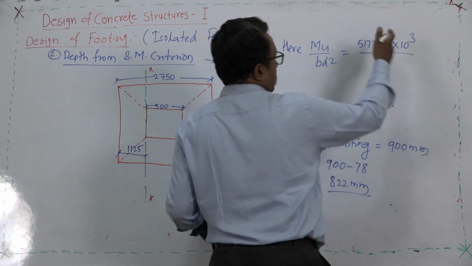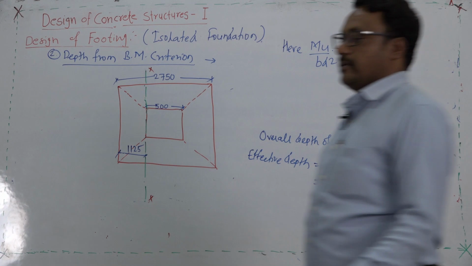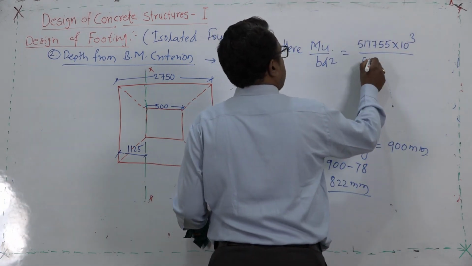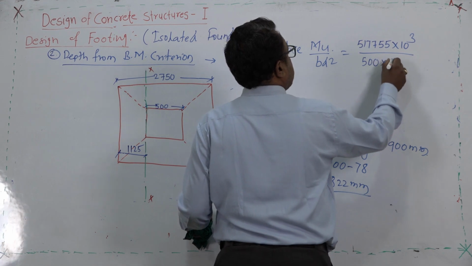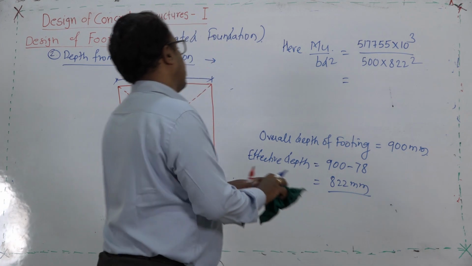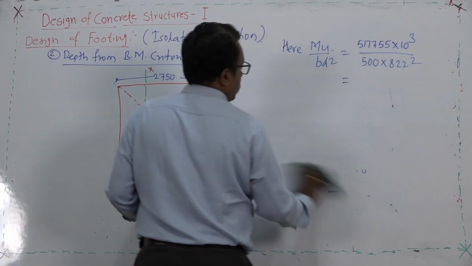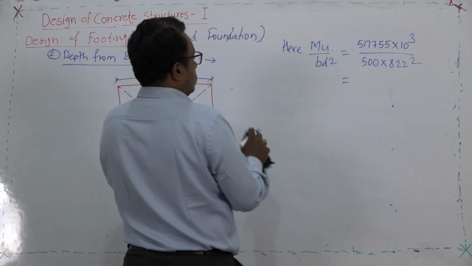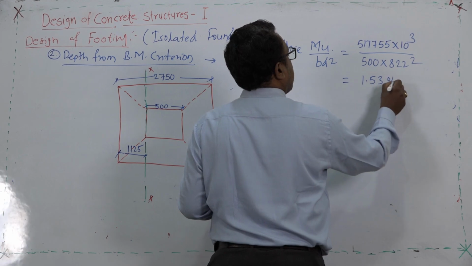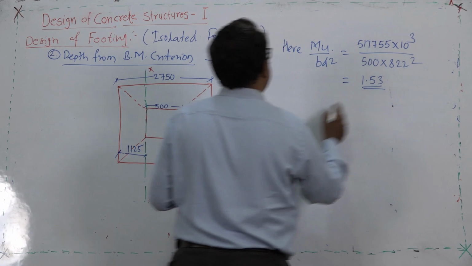I have converted the Newton meter into Newton millimeter. B is 500, the same value, and D is 820 square. So, this Mu by BD square is the parameter required to compute the percentage of steel. The value comes to be 1.53.